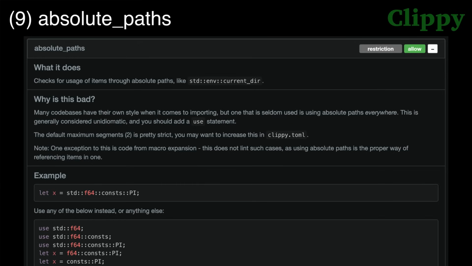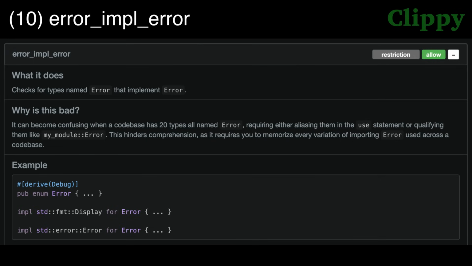This allow by default lint recommends against using deep absolute paths. Instead, bring things into scope with a use statement. Lint 10. Error impl error. This allow by default lint checks for types named error. There's already a trait in the standard library named error. Naming your own thing error as well gets really confusing really fast.